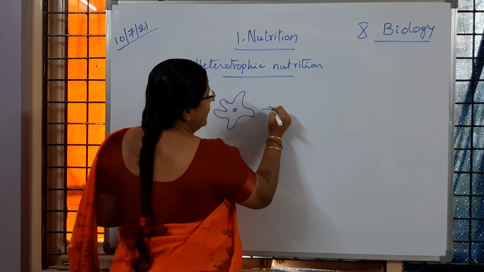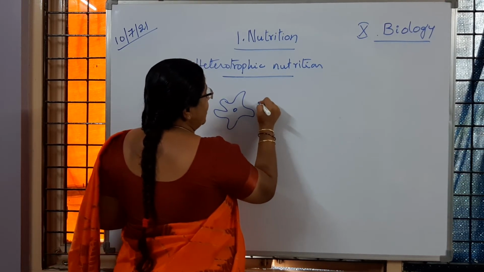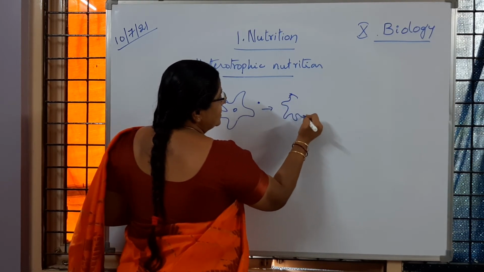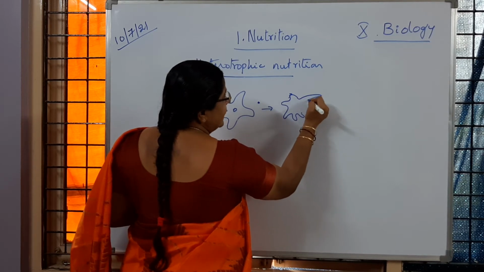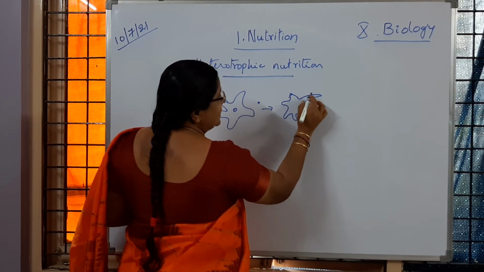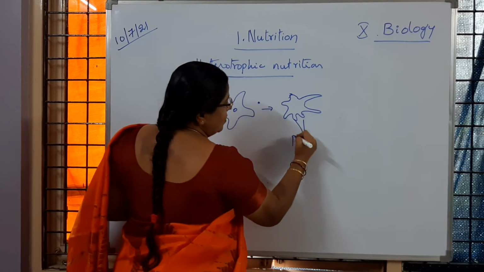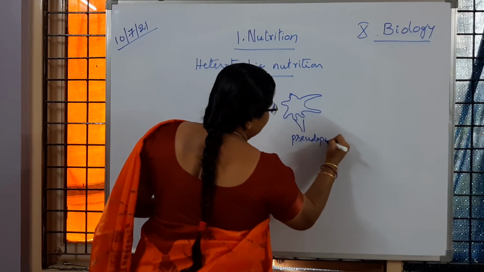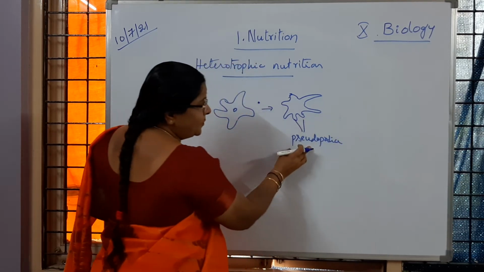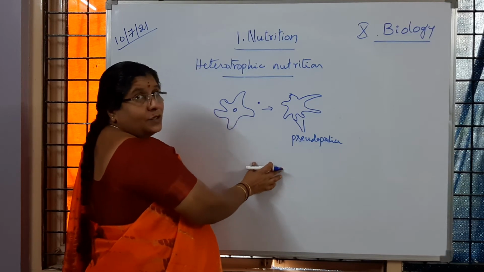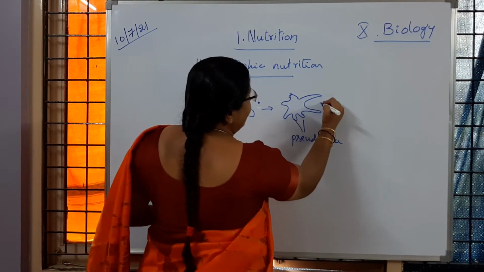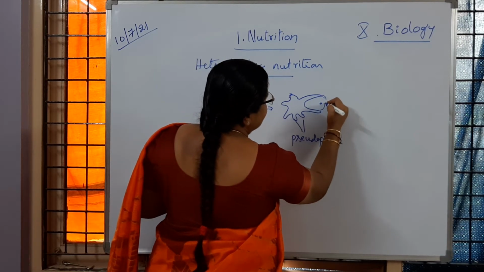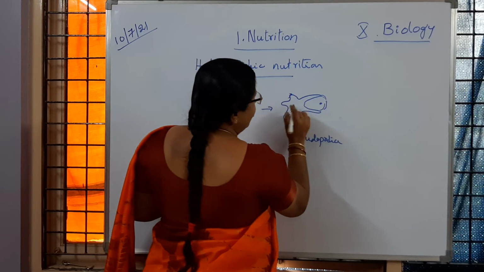So next, what is happening? Suppose food is found here. The amoeba is going to extend its structure. The cell membrane is extending there like this. What do we call this? The finger-like projections which are present are called pseudopodia. Pseudopodia means what? False foot. So the pseudopodia will extend and finally the organic material gets inside the cell membrane of the amoeba.